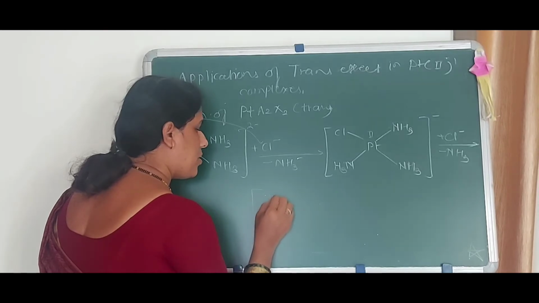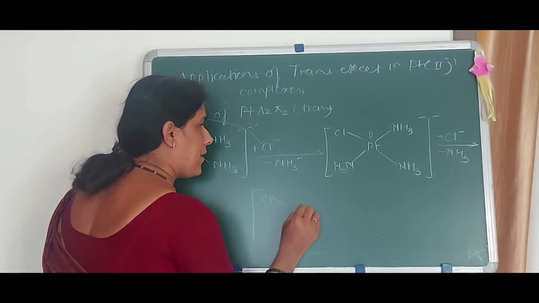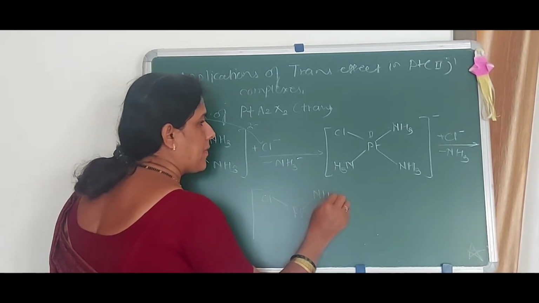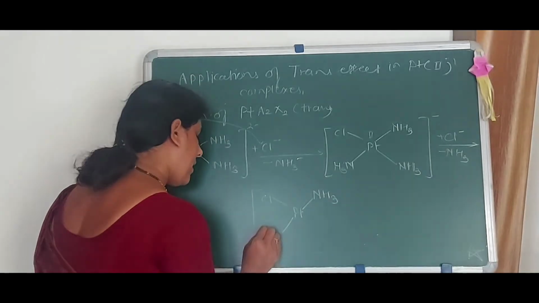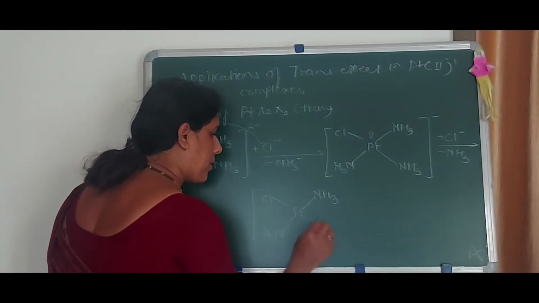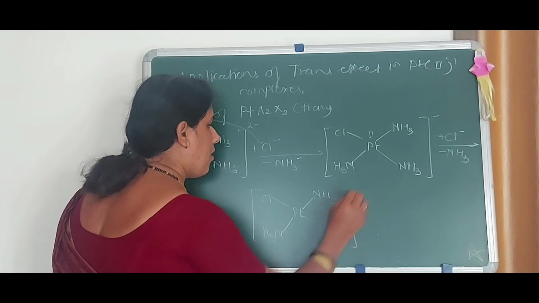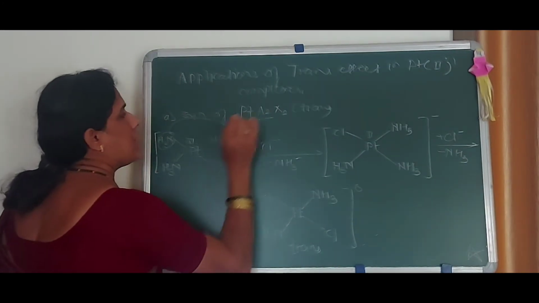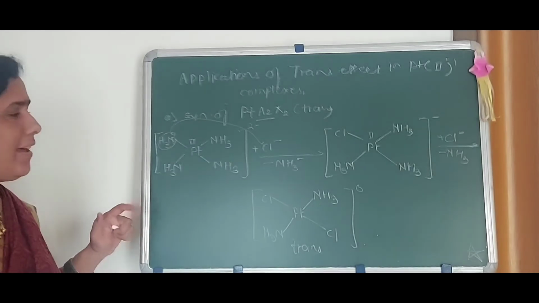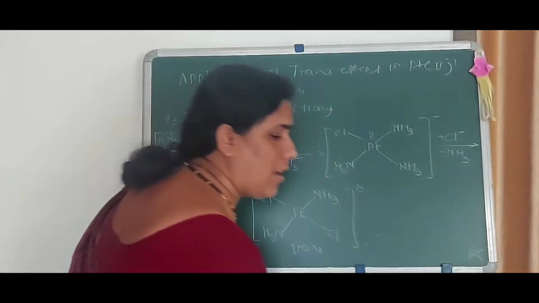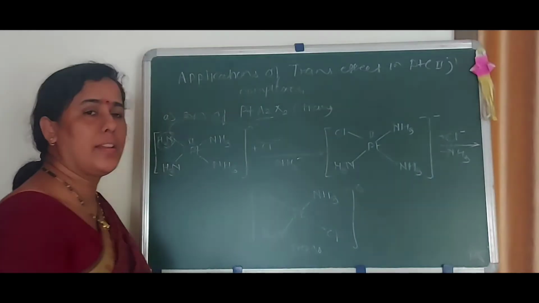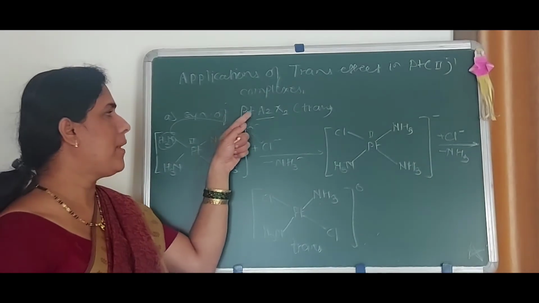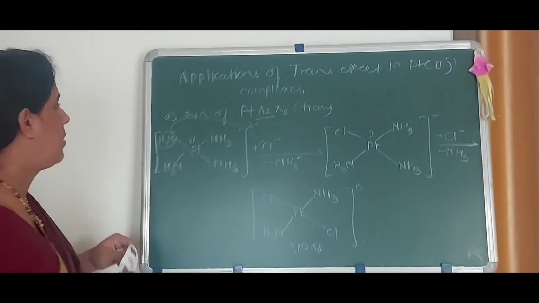Okay, then there is formation of this platinum complex, with NH3 and Cl here. This is a transform of type platinum A2X2. Now in the same way we can obtain another type, that is platinum ABX2.